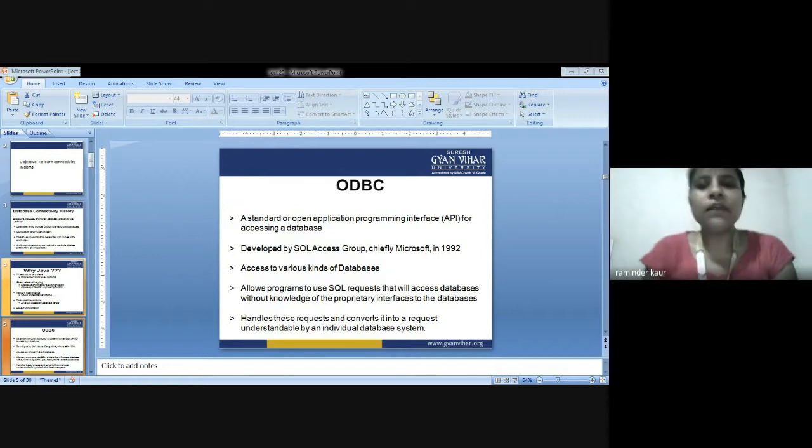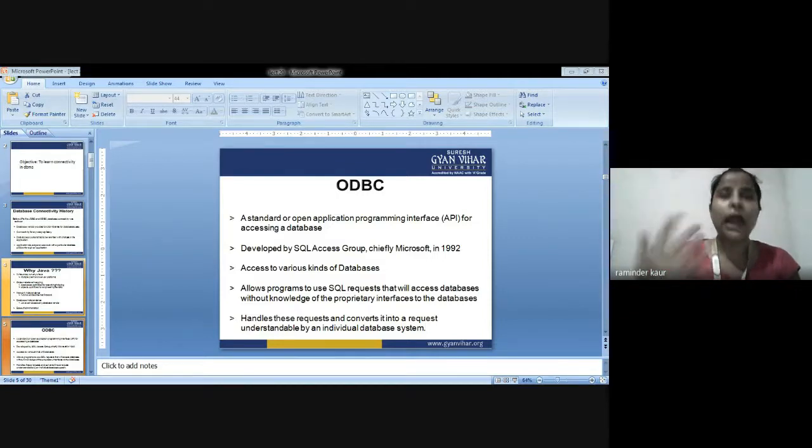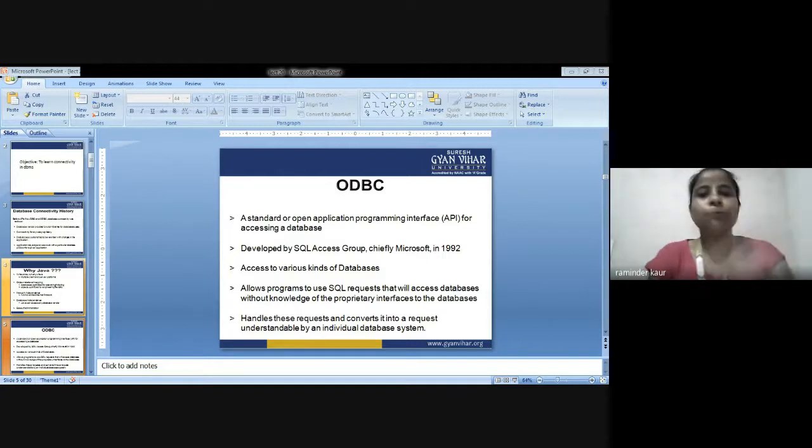So JDBC is a SQL based API. Both are APIs, that is application programming interfaces, because we are interacting with the help of some application, and we are processing our request through some application. Both are APIs, but they are created by different creators. JDBC is a SQL based API created by Sun Microsystems to enable Java applications to use SQL for database access.